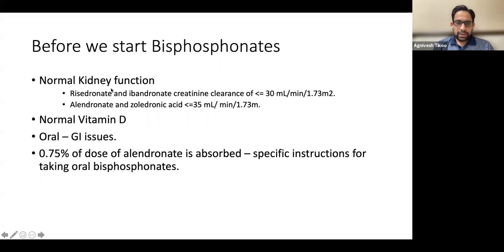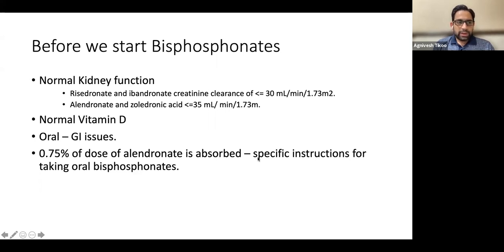In CKD stage 5, there is no guideline as to what you should treat and what you should not treat, because it is believed that treating CKD 5 stage osteoporosis will cause more harm than doing good. And the other thing is that the vitamin D before you start anti-resorptive should be normal. So people who have GI issues, malabsorption syndromes, even bisphosphonates haven't been given in those. But we have to understand that bisphosphonates are very poorly absorbed in the body. So less than 1% of the dose of an alendronate 70 milligram, what you take by mouth, is absorbed. So that is why you give them very specifically.